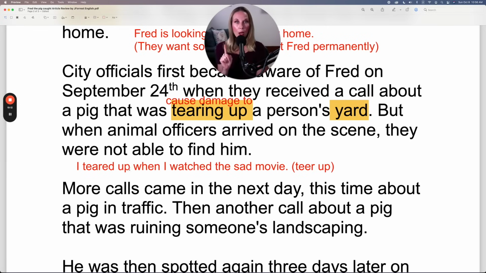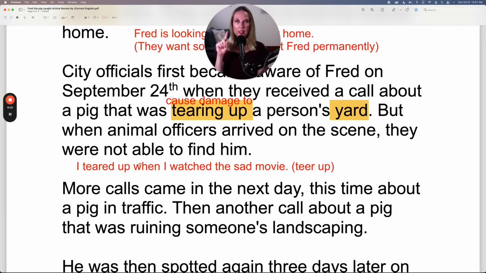I teared up when I watched the sad movie. Oh, so when you tear up, you get tears in your eyes. I always tear up when I watch sad movies. You don't want to watch a sad movie with me because I always tear up.